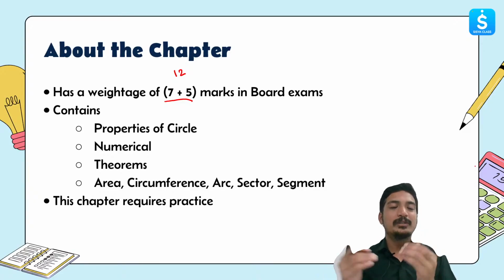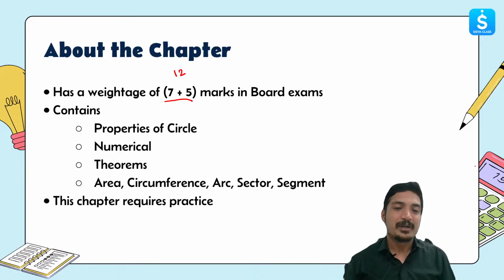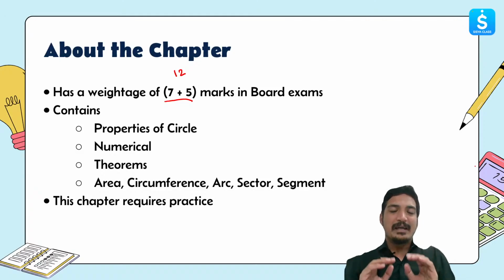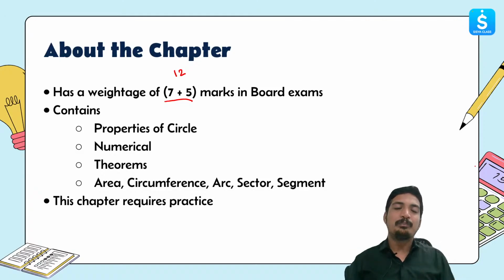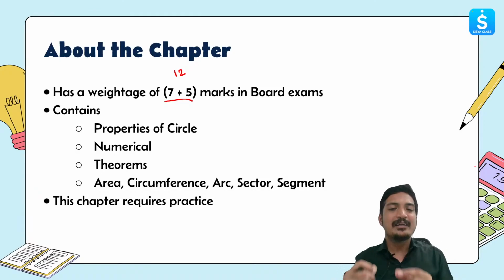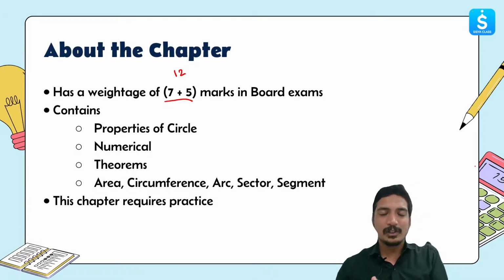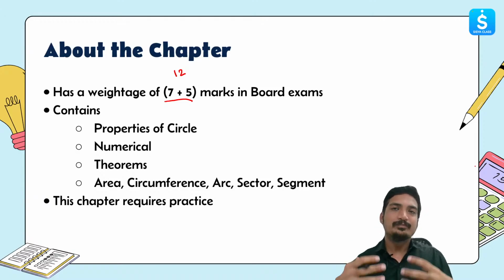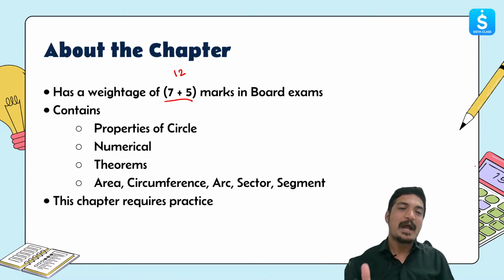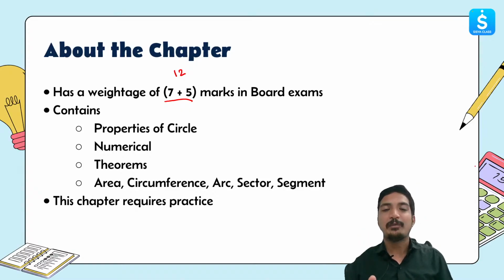Sometimes mugging up all the theorems also becomes very difficult, right? And therefore it is a must that you should practice these questions again and again, because the more you keep on writing the formulas, the theorems again and again in your solution, the more chances that it gets retained in your mind, right? So practice for these two chapters is really very important.